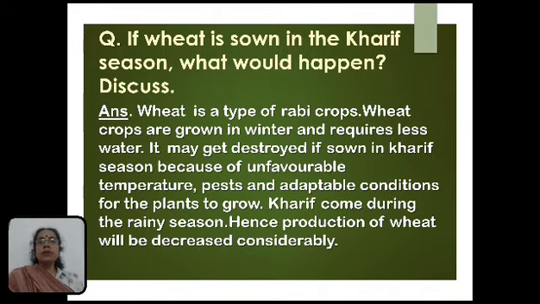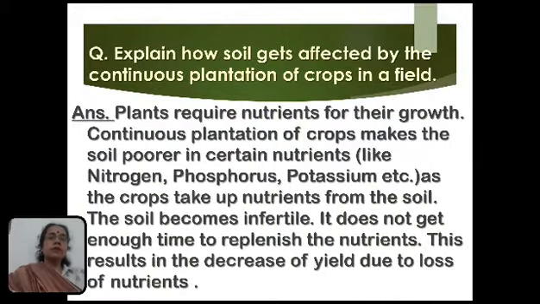So if the wheat plant is grown in the Kharif season, then what will happen? It may get destroyed because of unfavorable temperature, pests and unsuitable conditions for the plants to grow. Kharif comes during the rainy season, hence production of wheat will be decreased considerably if it is sown in the Kharif season.